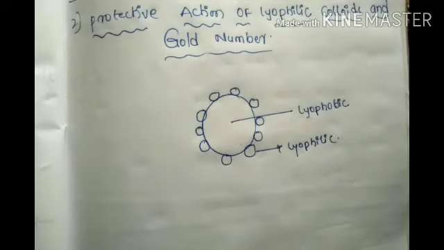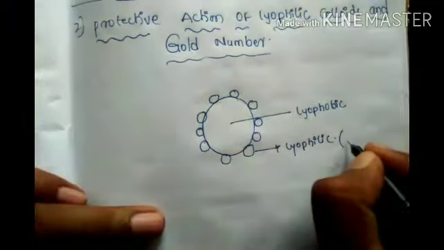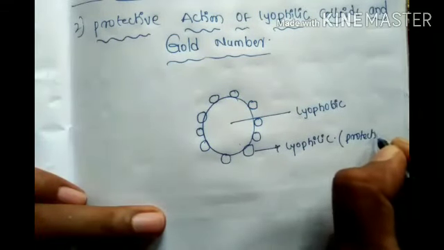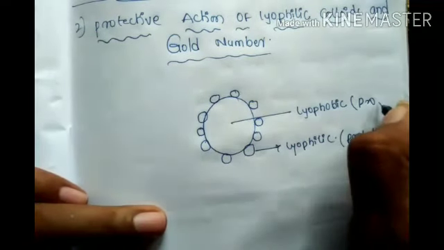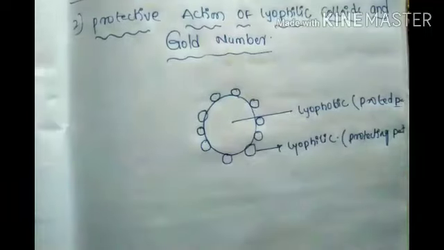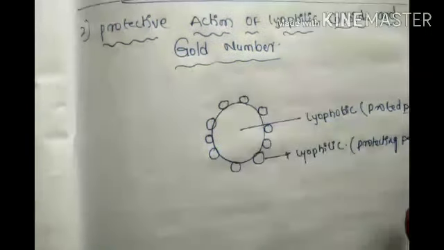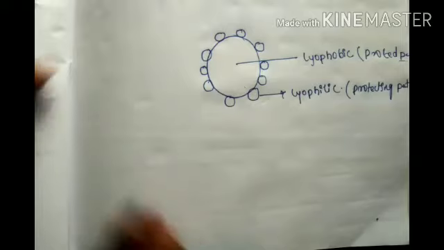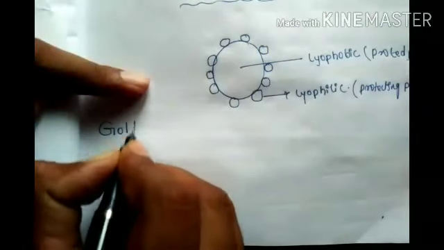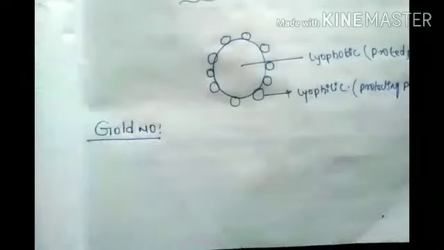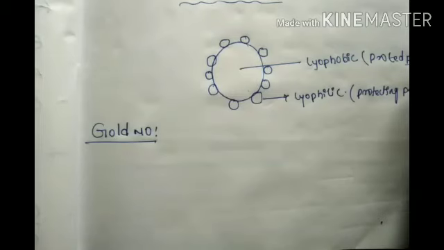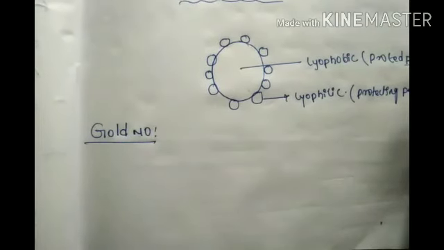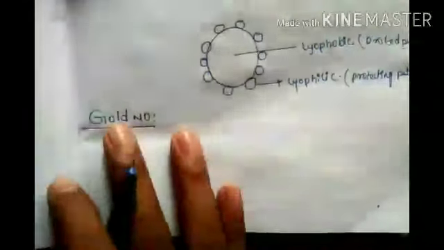Lyophilic particles are the protecting particles, and lyophobic are the protected particles. Now, based on this definition, take the gold number. Very important, Amma. Each solution has one kind of number, called the gold number. Normal definition: that number is where coagulation is possible.